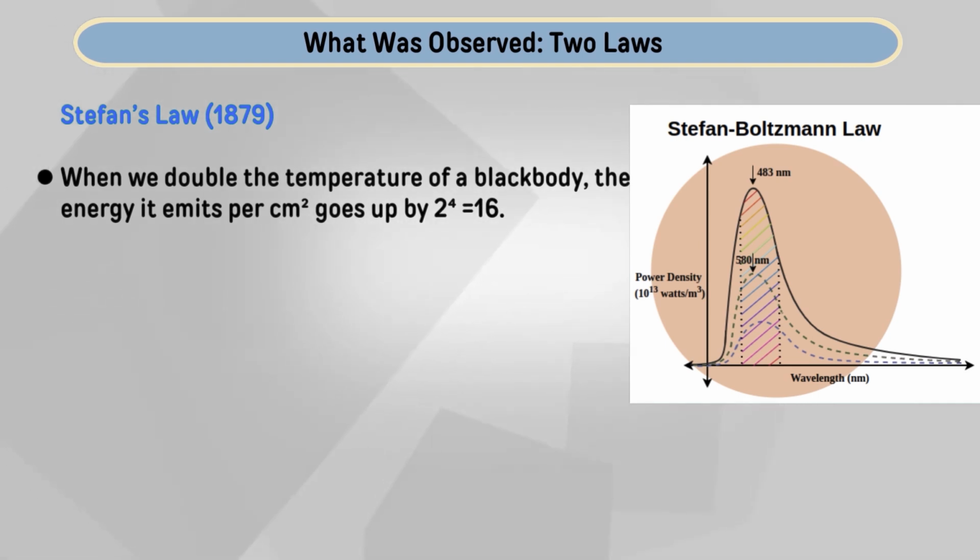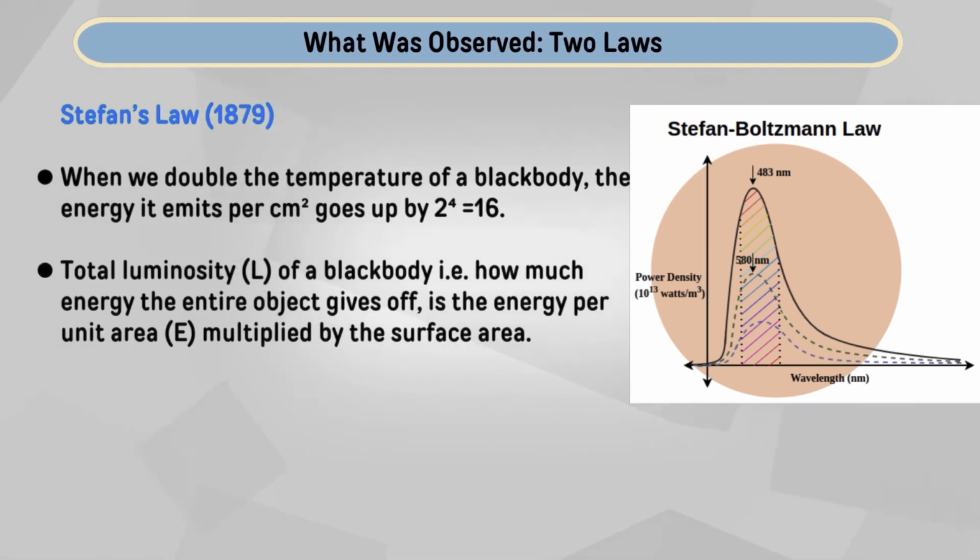since the temperature is doubled, the power will be 16 times. The total luminosity of the black body, that is how much energy the entire object gives up, is the energy per unit area multiplied by the surface area.